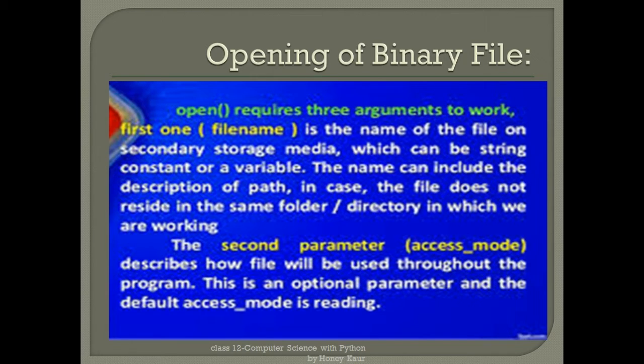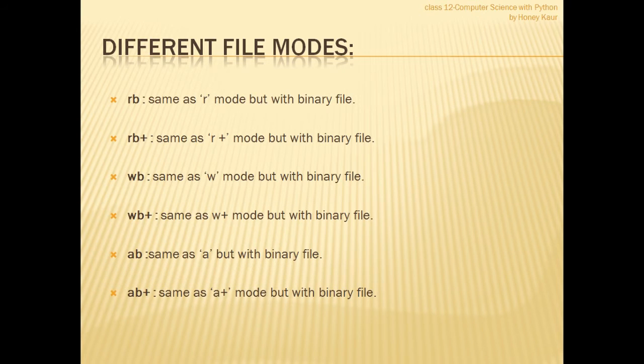Second is the access mode, the purpose for which the file is to be opened. And the very important one is the file pointer or file handler, or you can say the object which points to the file. In this way a binary file can be opened.